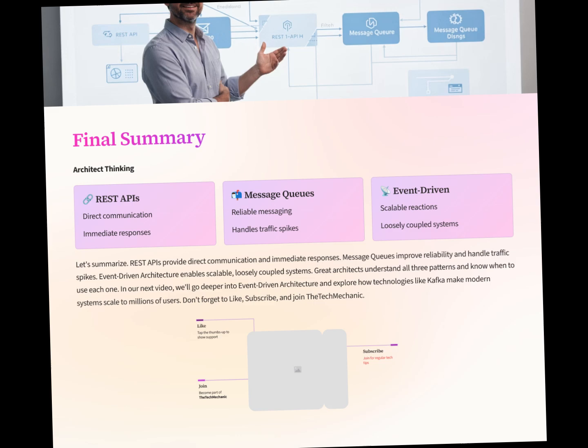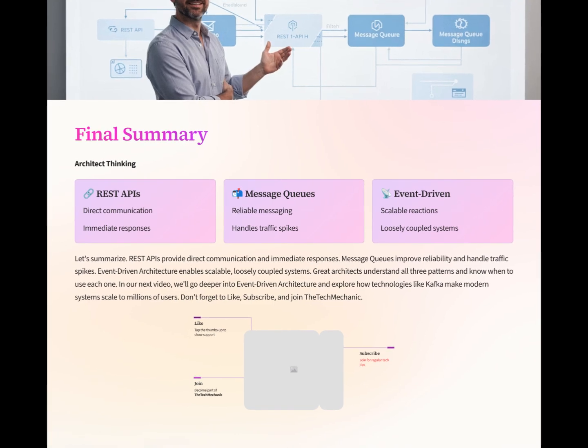Let's summarize. REST APIs provide direct communication and immediate responses. Message queues improve reliability and handle traffic spikes. Event-driven architecture enables scalable, loosely coupled systems. Great architects understand all three patterns and know when to use each one.